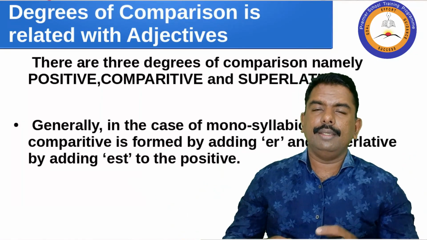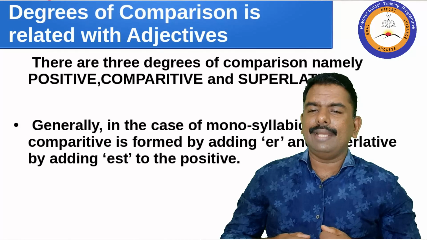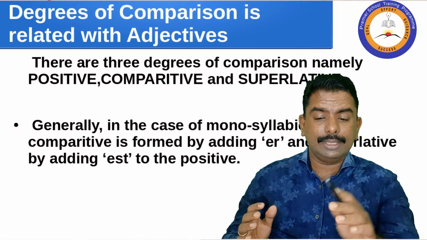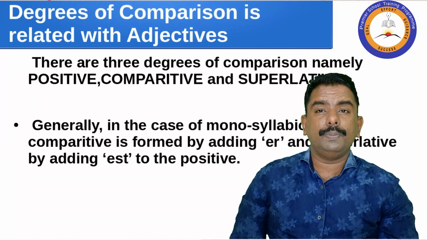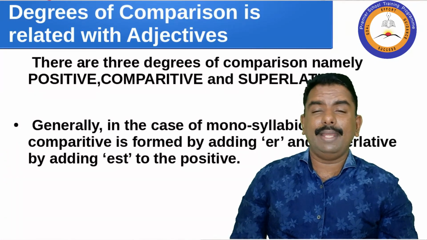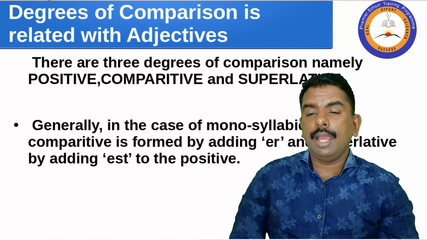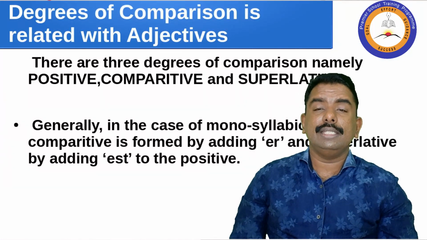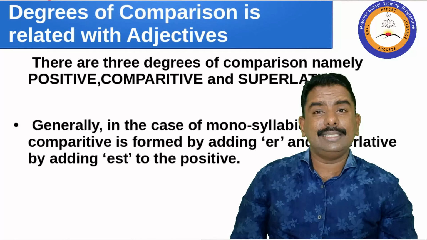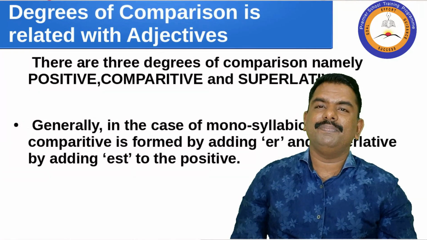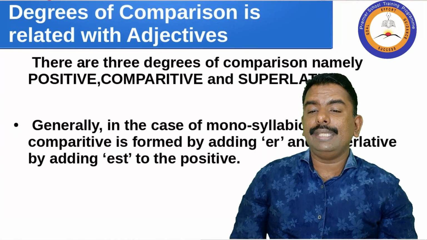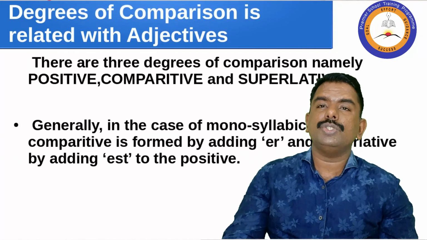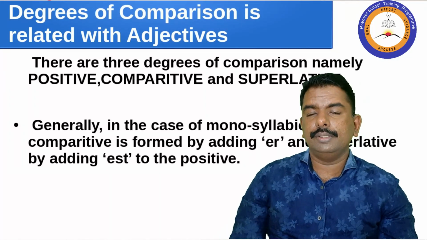This comparison is related to adjectives. Positive, comparative and superlative degrees of comparison are related to adjectives. There are 3 degrees of comparison.